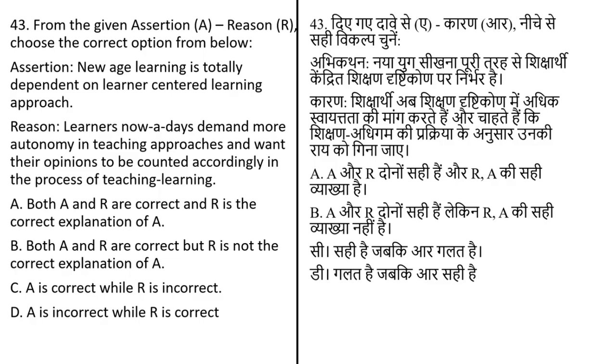From the given assertion and reason, choose the correct option from below. Assertion: new age learning is totally dependent on the learner-centered learning approach.